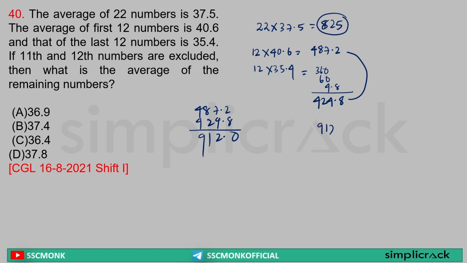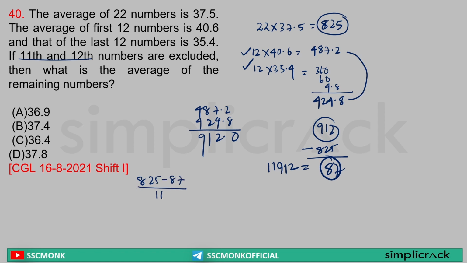So 912 is the total of 1 to 22, but the 11th and 12th are repeated in both. So if I take out 825 from it, I will get only the 11th and 12th. That is equal to what? 87 will be the value of the 11th and 12th. Now it is saying if I exclude these two, what is the average? That means 825 minus 87 divided by 20. That is the average. Yes or no?